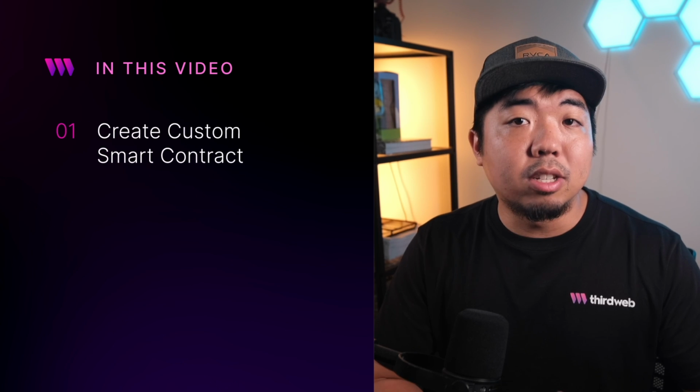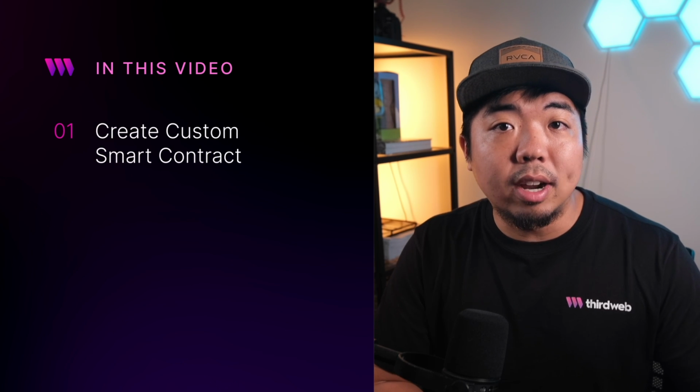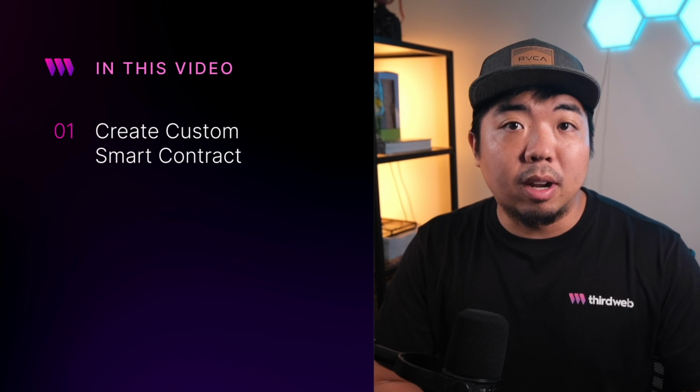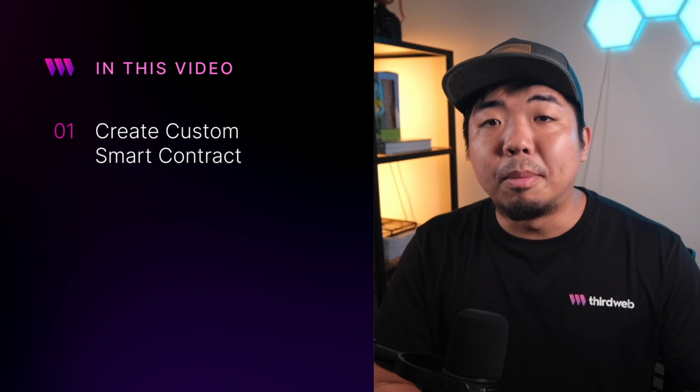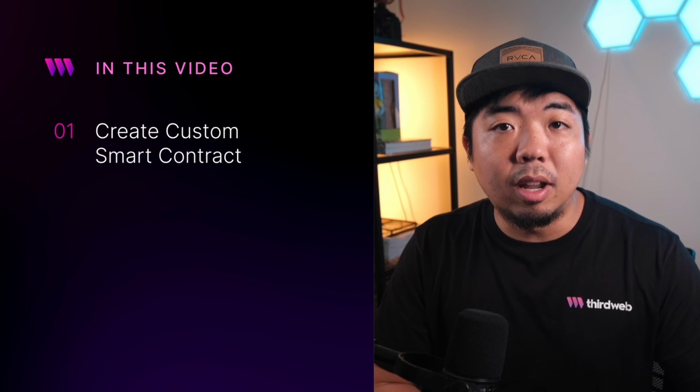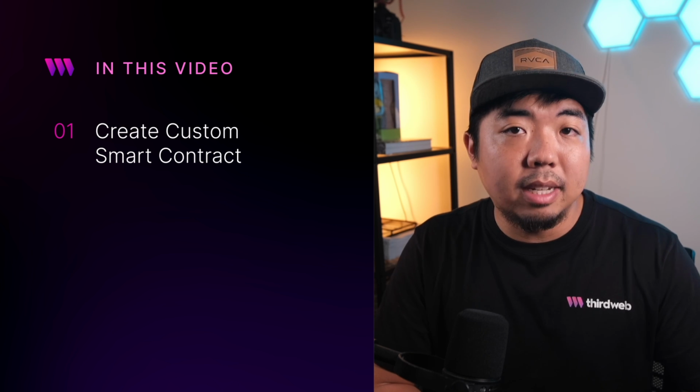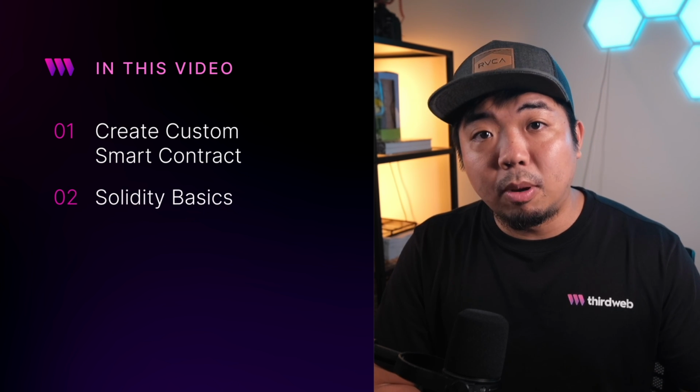Now, an overview of what we're going to be actually doing in this video, we'll first start off by creating ourselves our very own smart contract. And this is going to be a counter smart contract. It'll be a very simple smart contract, so don't worry if you've never created a smart contract before. It'll be very easy and simple to follow along. We'll go over some of the very basics of Solidity, and we'll be able to deploy our own smart contract.